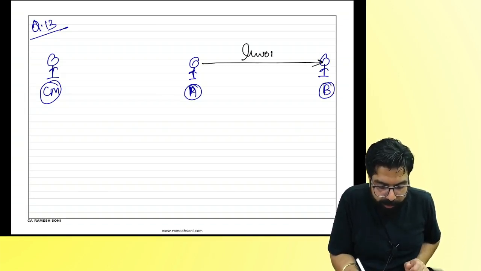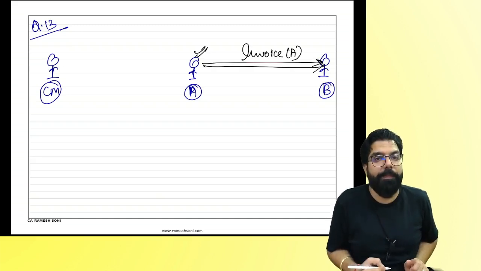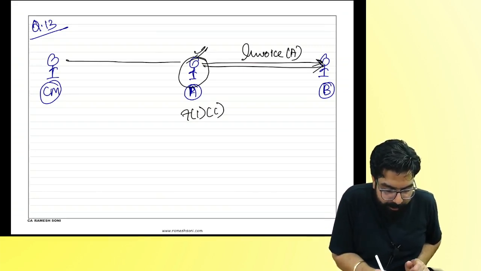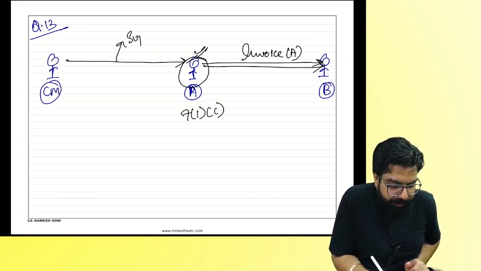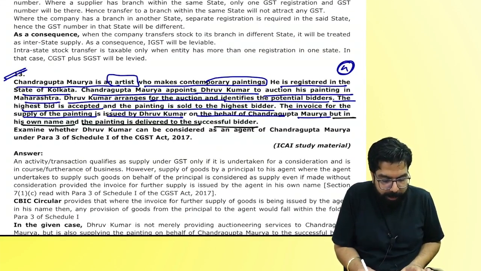Auctioneer issues the invoice in the name of the auctioneer. Basically, the agent is issuing the invoice in his name. Is he an agent as per 71C? When the principal sends the painting to him, is it a supply? Louder, everyone. Yes. But in his own name and the painting is delivered.